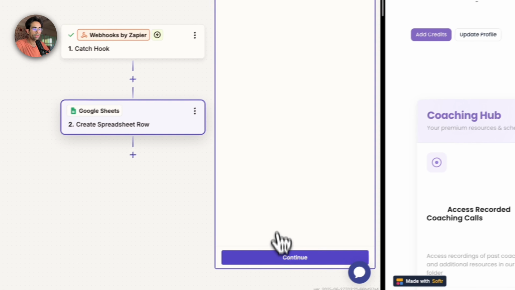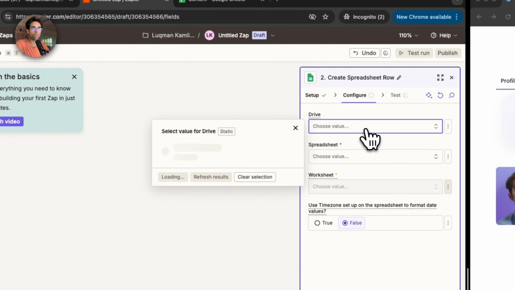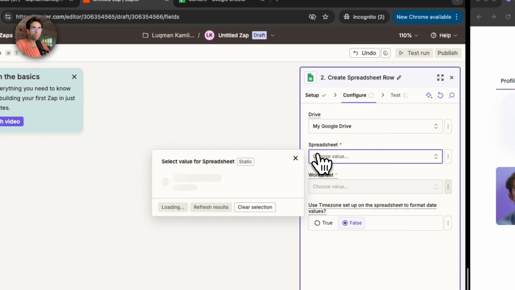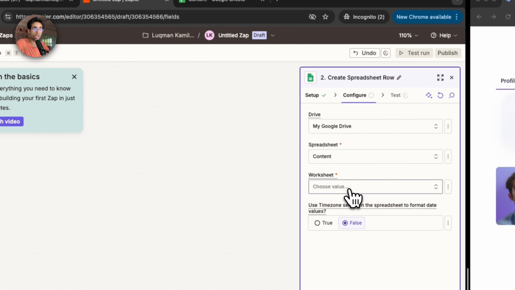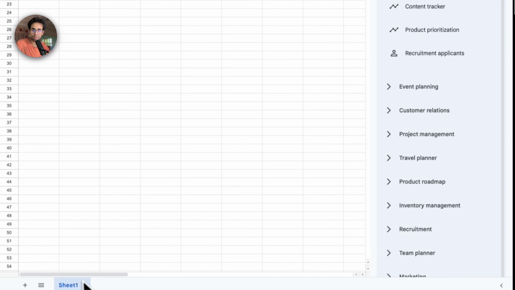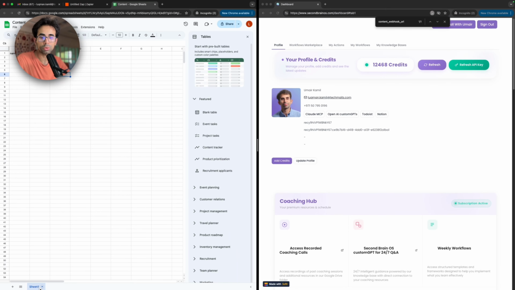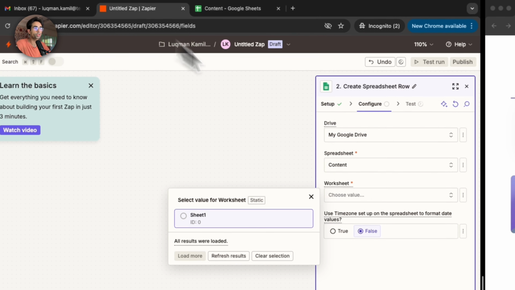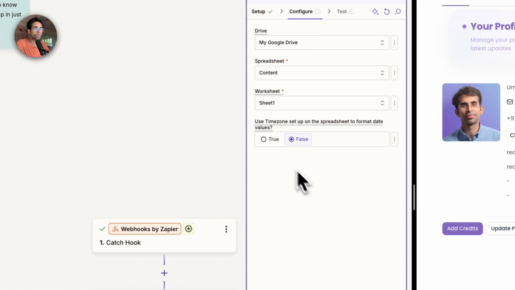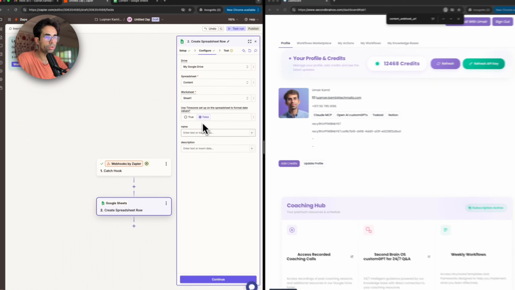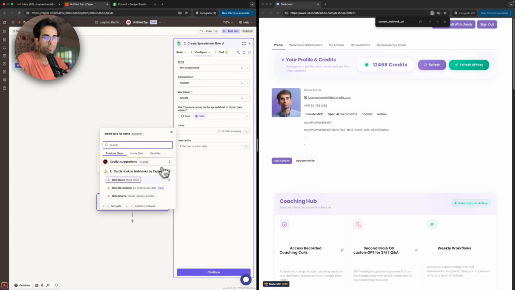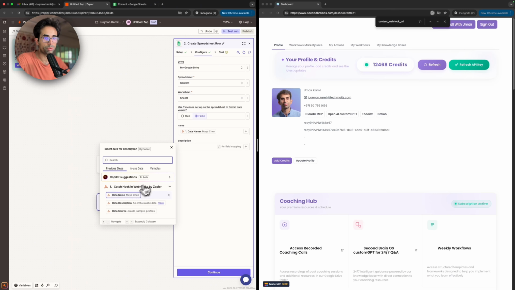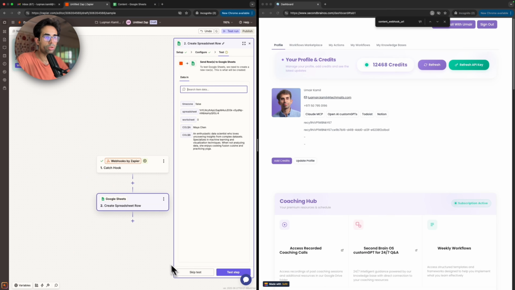And over here, I'll come back, press continue. And now it's going to ask me to pick my Google Drive, then pick the spreadsheet. In this case, I'm picking this one called content. This is a demo account, so it only has one spreadsheet anyway, so we're lucky that way. And over here, there's this thing called sheets within a spreadsheet, so you can just pick that. It's called sheet 1, so I'm just going to pick sheet 1 over here. Use time zone setup on spreadsheets, format date values. That's not necessary. And it automatically picks the columns from that spreadsheet, so I can just add the name and I can just add the description, right? And we are good to go, right?